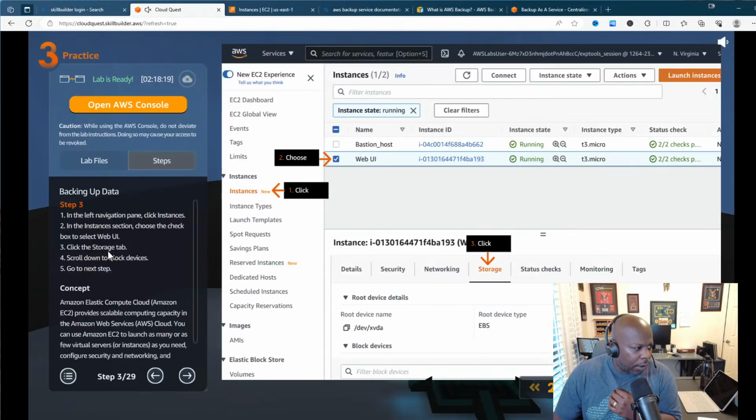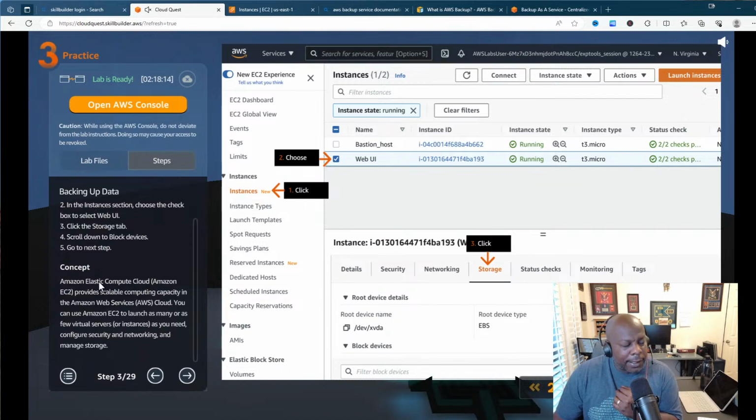All right, so click on storage, scroll down to block devices, and then go to the next step. So the concept behind this is Amazon Elastic Compute Cloud provides scalable computing capacity in the AWS Cloud. You can use EC2 to launch as many or as few virtual servers or instances as you need, configure security and networking, and manage storage.